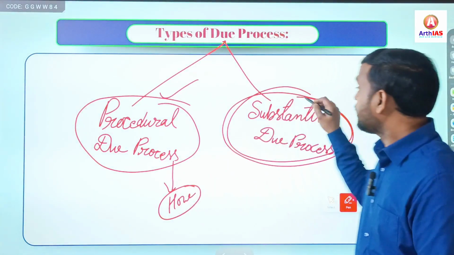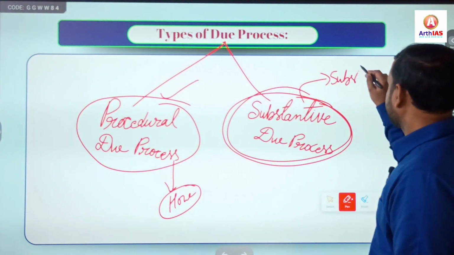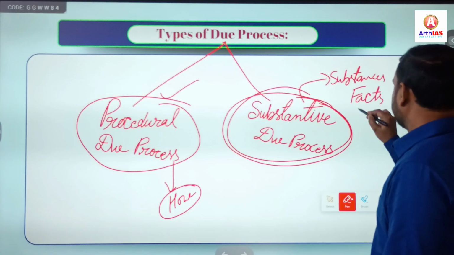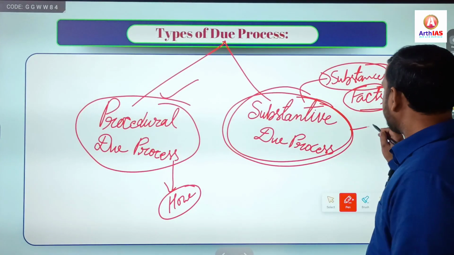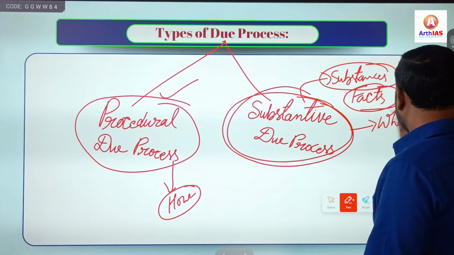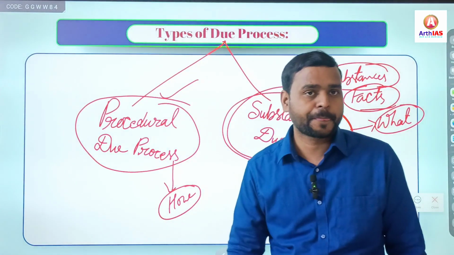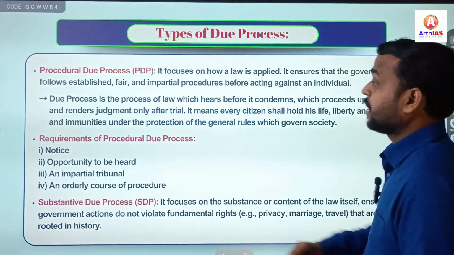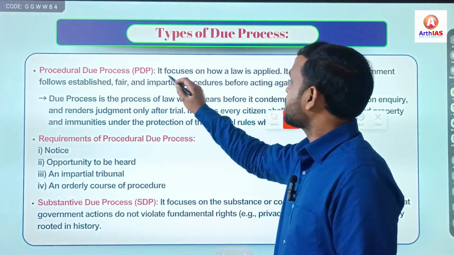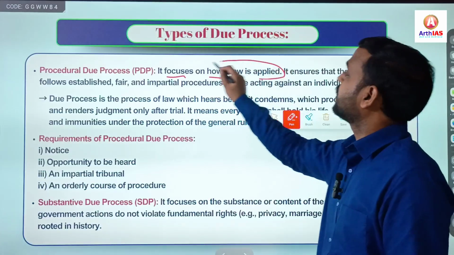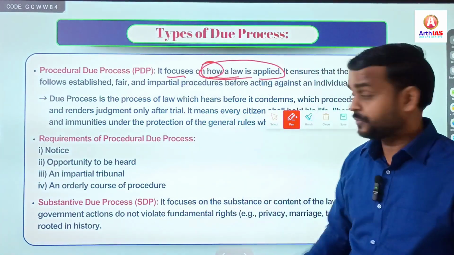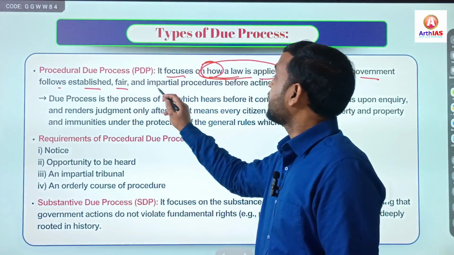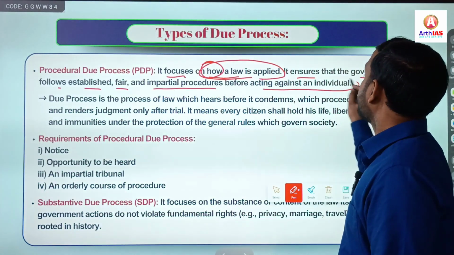Substantive due process, mainly here certain substances or facts are checked, right? And here it focuses on what, that is the basic difference, right? So here you can see, here is the complete list. So as I said, procedural due process, it focuses on how a law is applied. As I said, focus is on how, right? And it ensures that the government follows established fair and impartial procedures before acting against an individual.